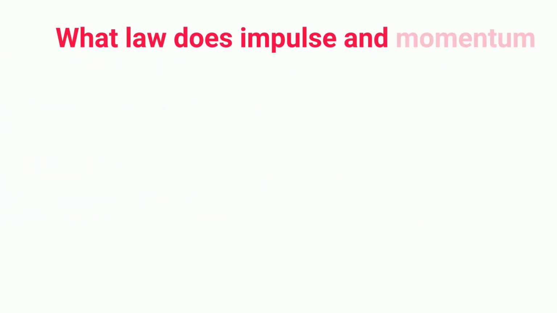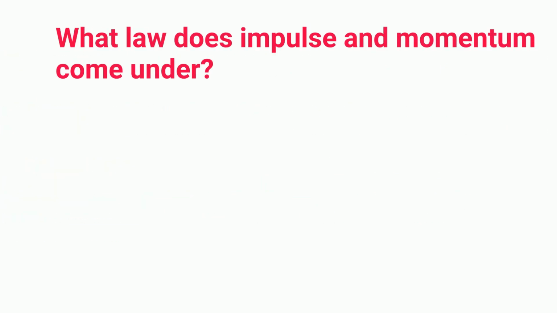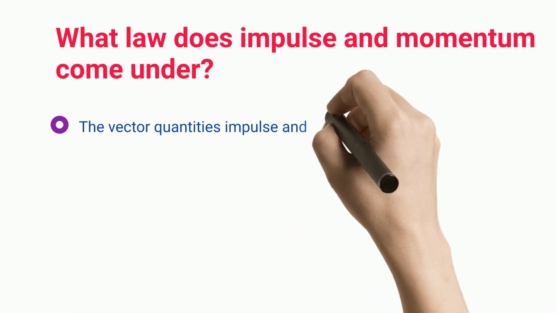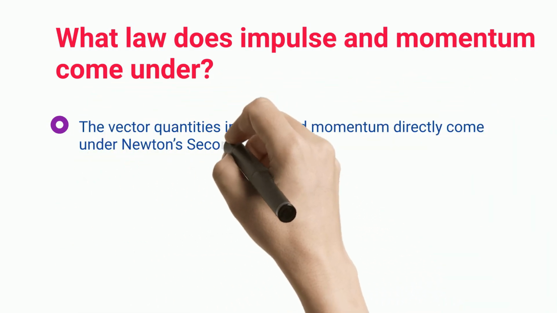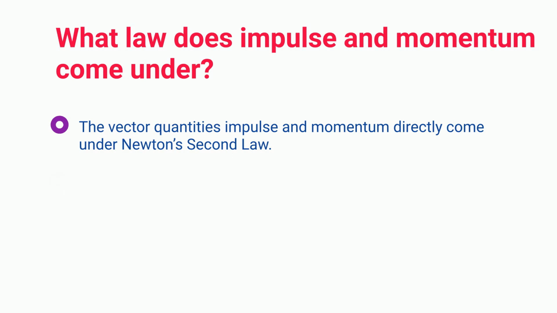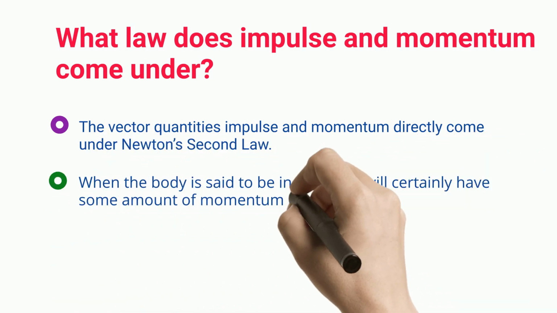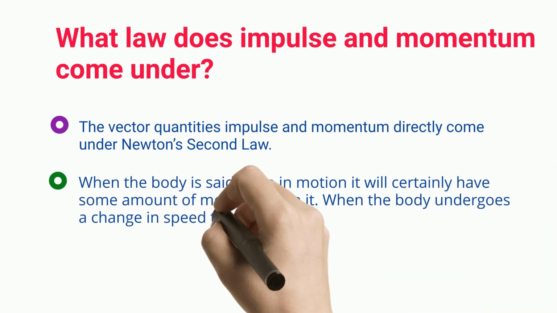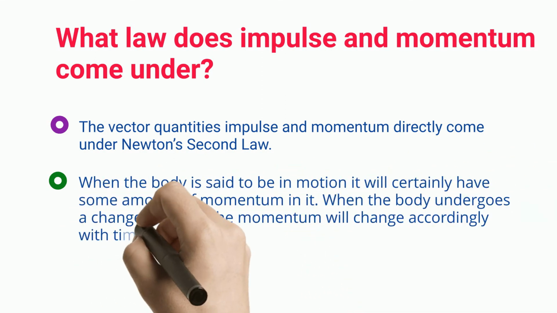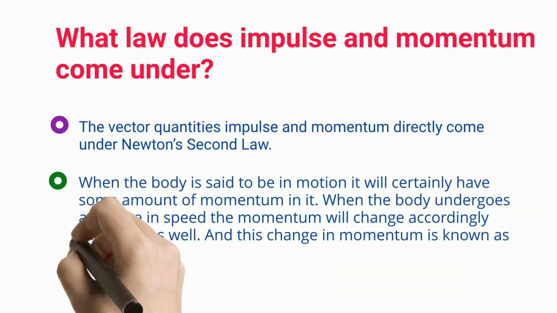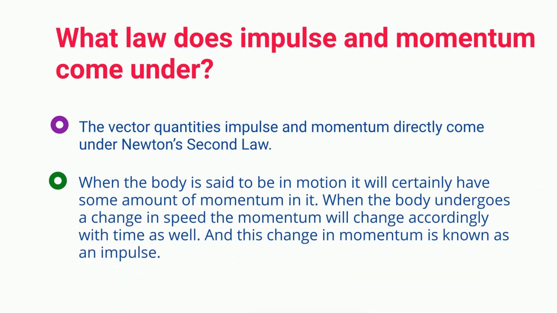What law do impulse and momentum come under? The vector quantities impulse and momentum directly come under Newton's second law. When the body is in motion, it will certainly have some amount of momentum in it. When the body undergoes a change in speed, the momentum will change accordingly with time as well. And this change in momentum is known as an impulse.